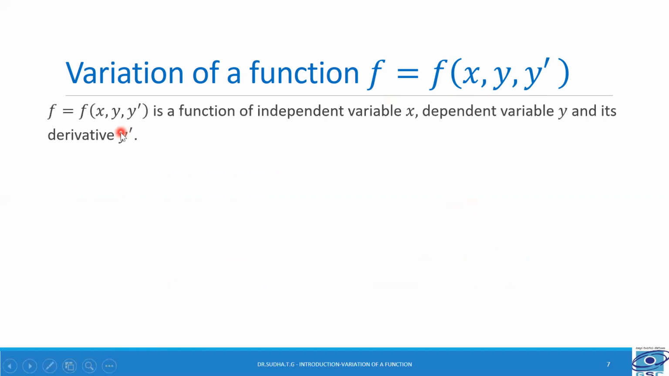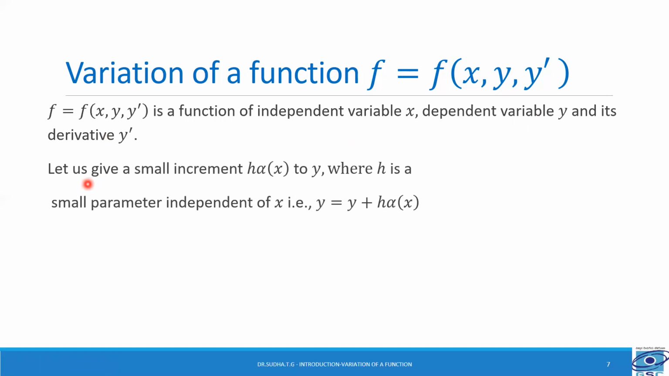Let f be equal to f of x comma y comma y dash, which is a function of the independent variable x, dependent variable y, and its derivative y dash. Here y dash is nothing but dy by dx. Let us give a small increment h into alpha of x to the dependent variable y. Here h is a small parameter independent of x. So h does not depend on x.